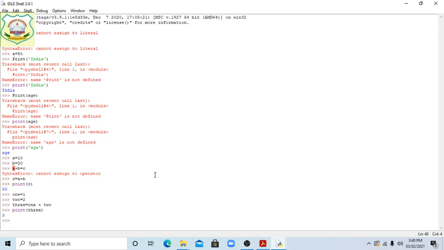2 is a variable 2. 3 equal 1 plus 2. So 1 value is 1, 2 value is 2. So 3 equal 1 plus 2, that is 3, and we are doing print 3, so what will come? 3 will come. The same way, hello equal